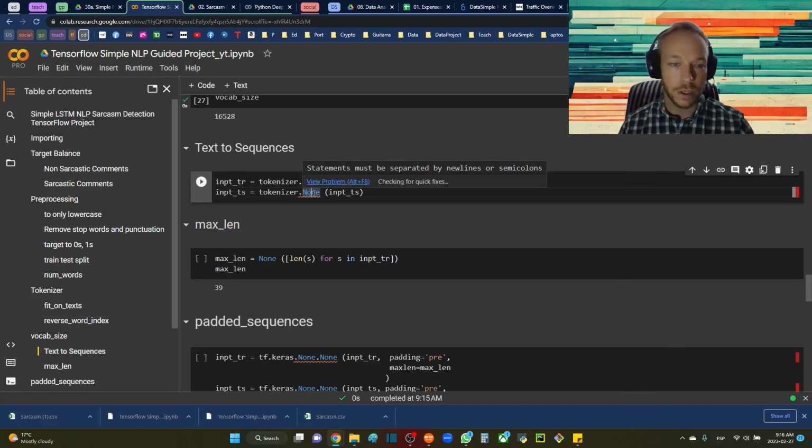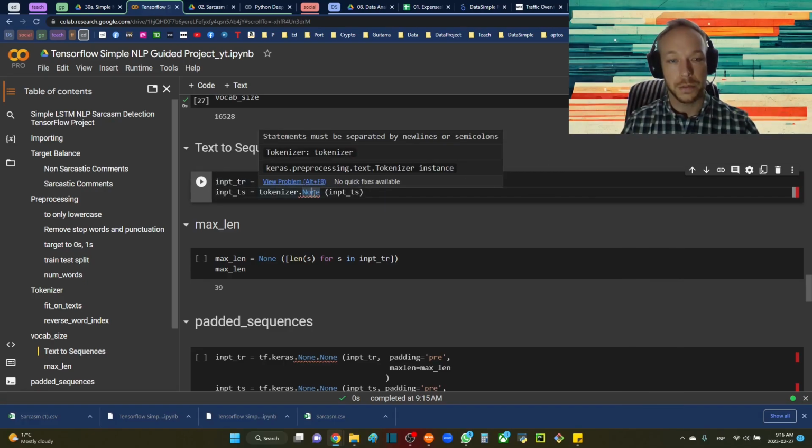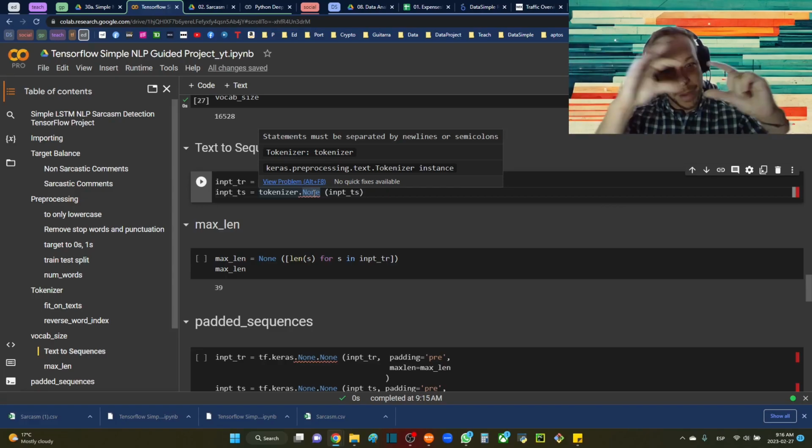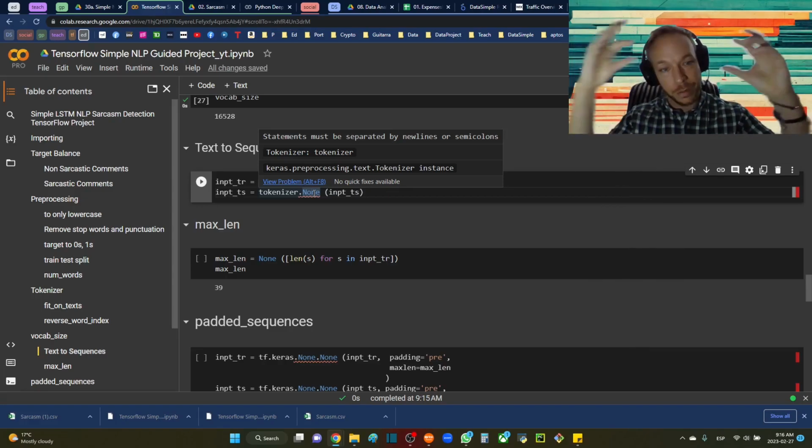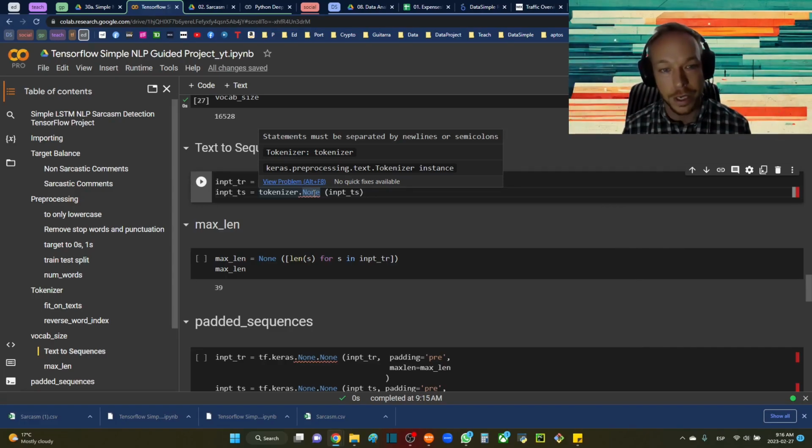This is going to convert it to a list of numbers that we can then put into our model. Okay, but it's going to be a different amount for the different number of words. It's going to be a different size list that we'll have to deal with in the next section.